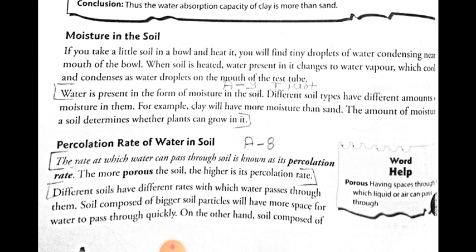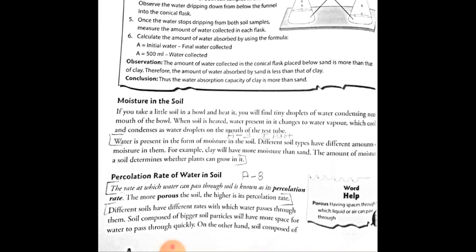So my dear students, different types of soil have different percolation rates. Soil of bigger particles will have more space for water to pass through it. That is, sandy soil has a higher percolation rate in comparison with clay soil.